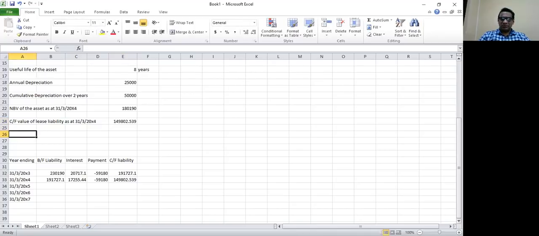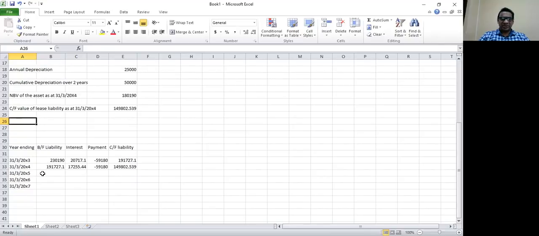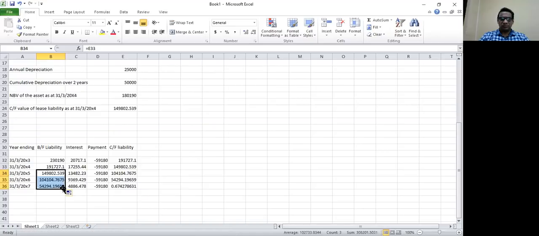Now, for your understanding, I can continue this schedule. The end of second year liability will be the brought forward liability for the third year. Then for the third year also we calculate interest at the rate of 9%. We make the same payment. And then by applying the formula, I can calculate the carrying forward liability at the end of year 3, which will be the brought forward liability for year 4.